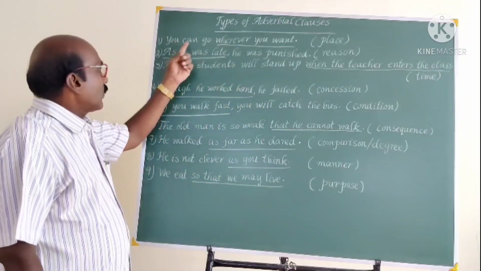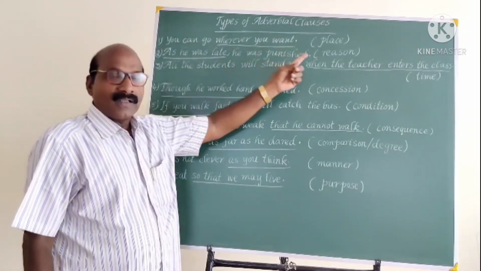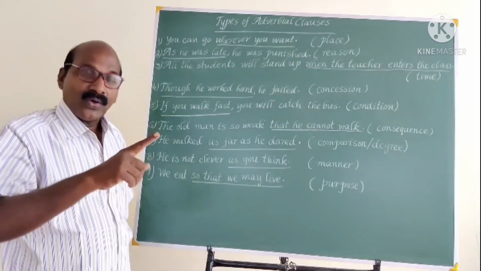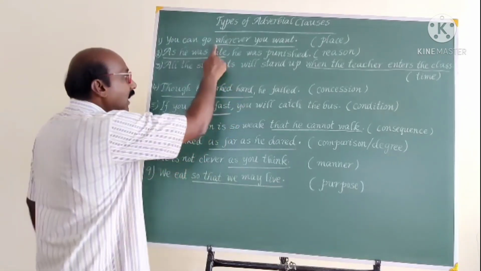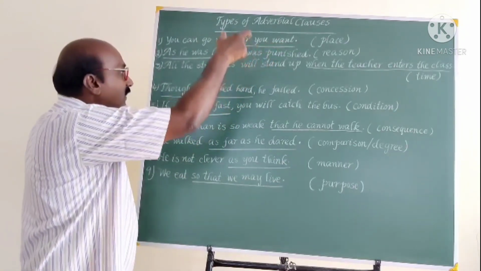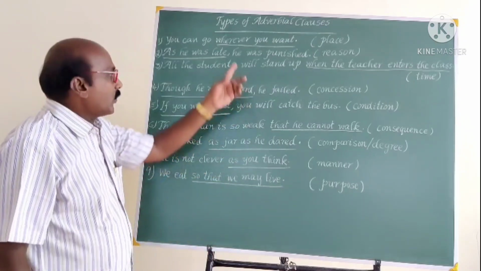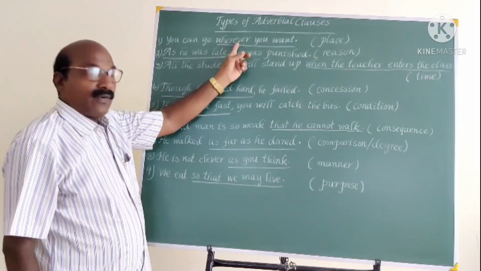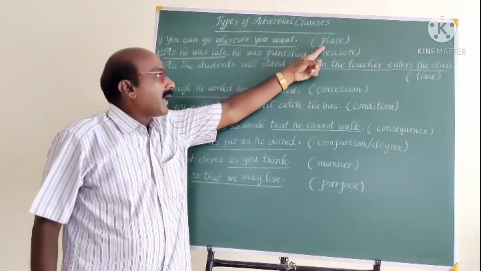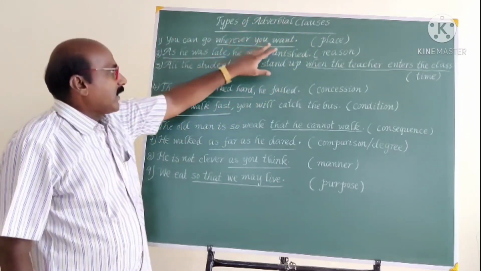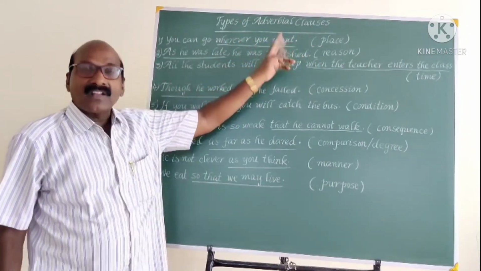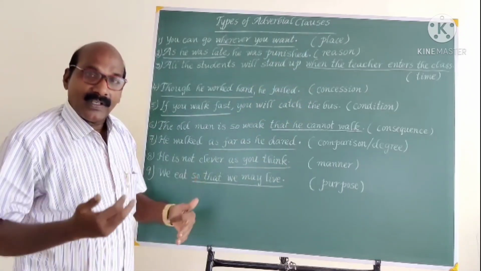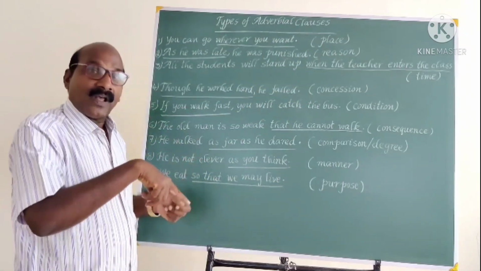See, you can go wherever you want. And wherever you want, this is the subordinate clause. Which subordinate clause is it? It is an adverbial clause of place. How can we say that it is an adverbial clause?